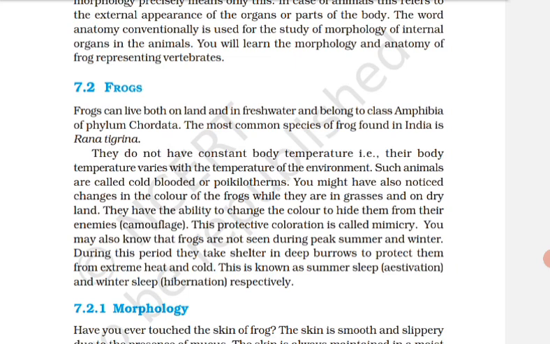Body of a frog is divisible into head and trunk. A neck and tail are present.